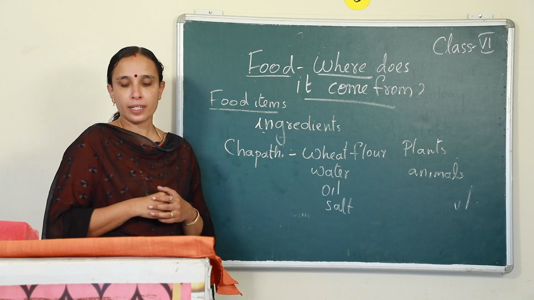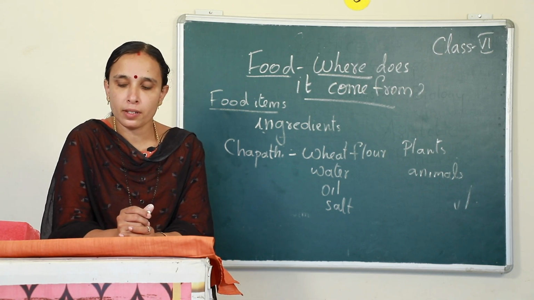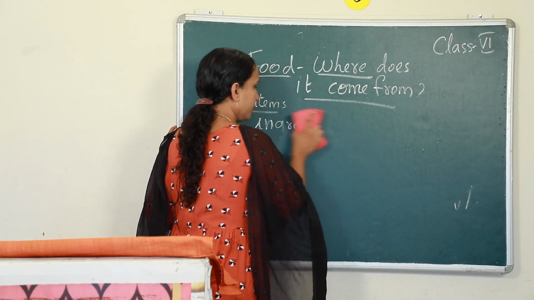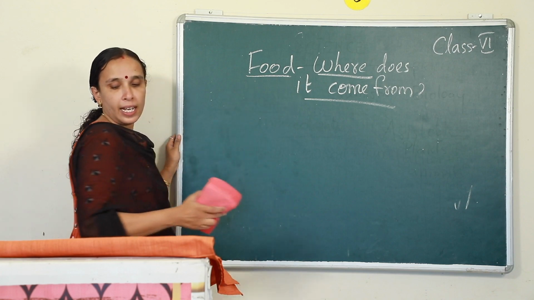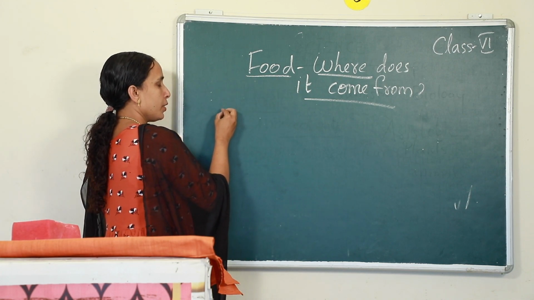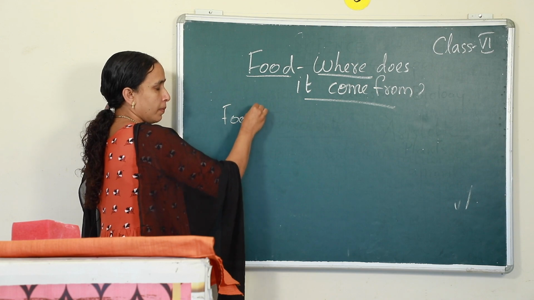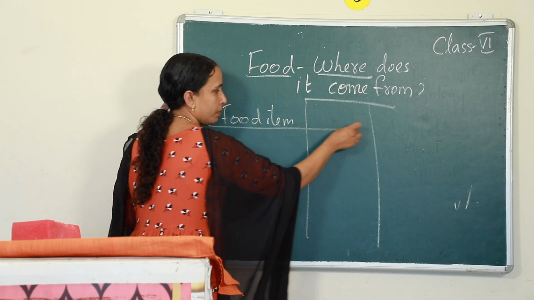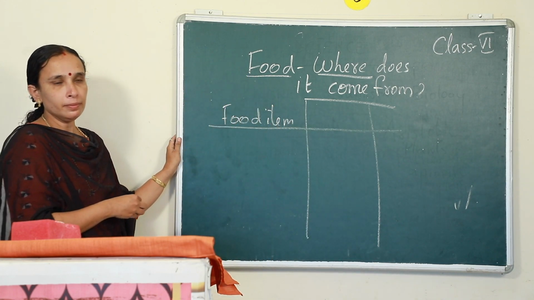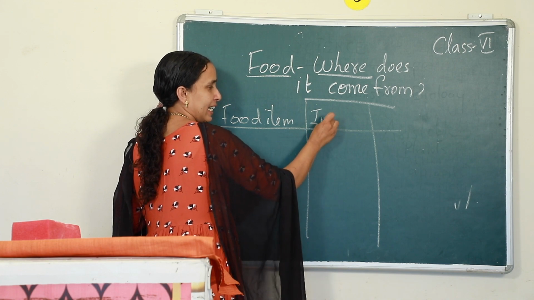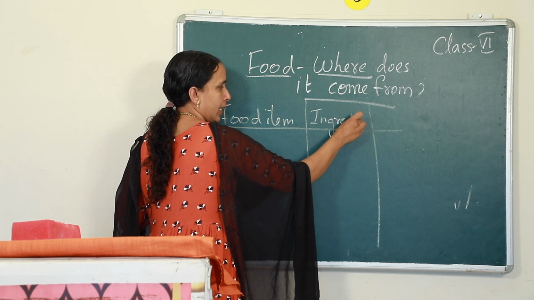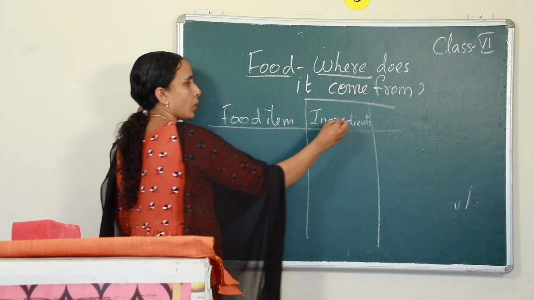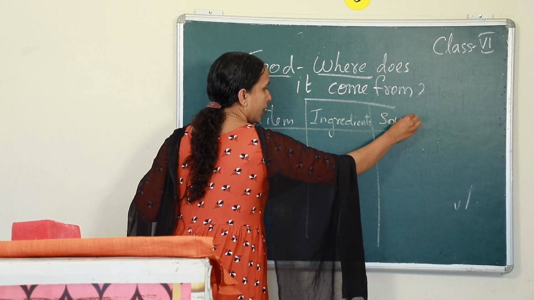So, that is the source: plants and animals. Now, take your notebook and make 3 columns. In one column you write the food item. In the next column you write the ingredients, and in the third column you write the source. Is it clear to you?